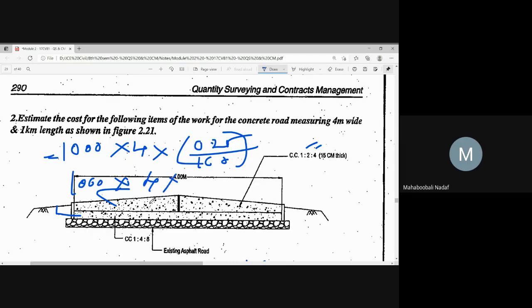What is the thickness they have given? Those are material sizes. What is the item size given in the cross section? 15 centimeters, sir. So you should take 0.15. Is that okay? This is item 1, item 2.